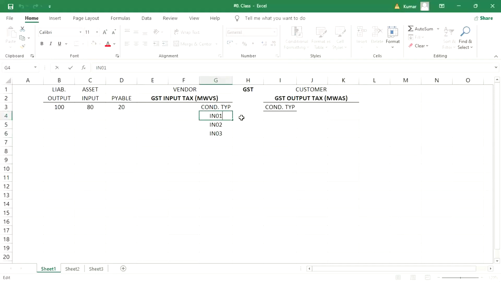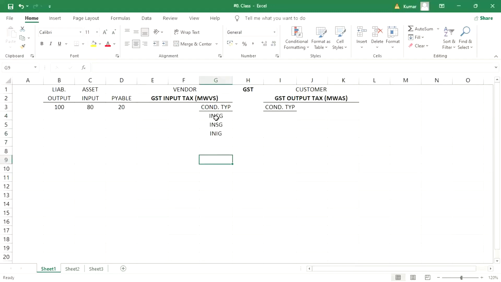So make it input: IN, CG, SG, IG. This is the bit. Input CGST, SGST, and IGST, right?